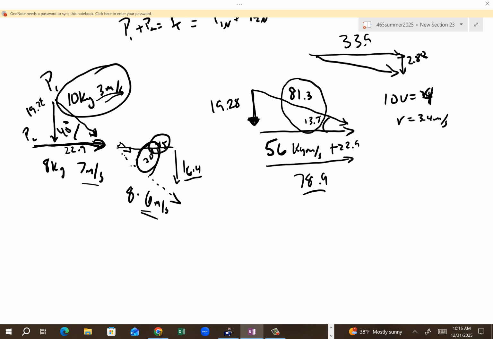But the math has to work every time, because momentum before has to equal momentum after. Every time. Take it to the bank. Okay? Take it to the bank.